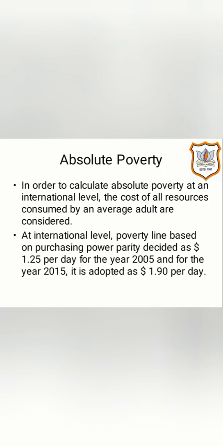At the international level, poverty line, which is based on purchasing power parity, was decided as $1.25 per day for the year 2005, and for the year 2015 it was adopted as $1.9 per day. With the help of this international poverty line, absolute poverty for different nations can be measured and a comparison can be drawn.